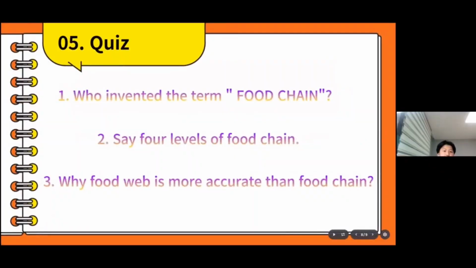Today's last activity is 3 quizzes. First question: who invented the term food chain? The answer is the Arab scientist and philosopher Al-Jahiz.